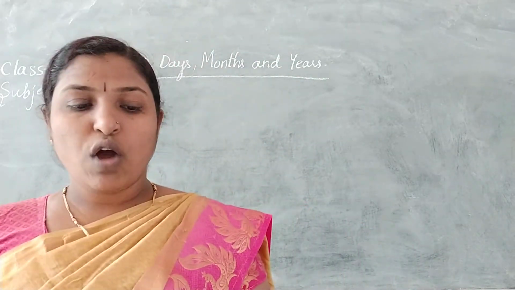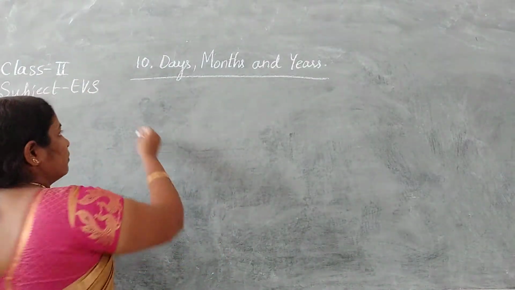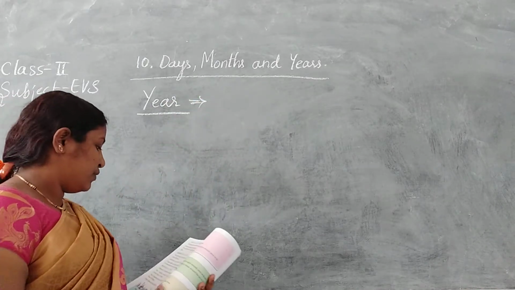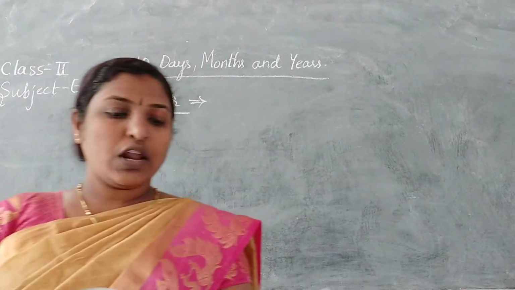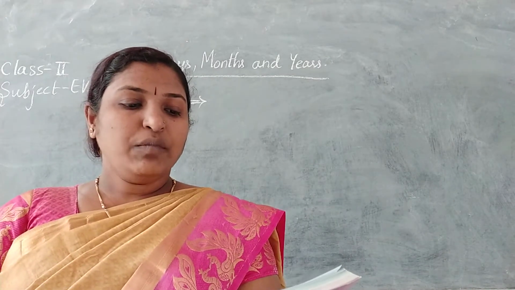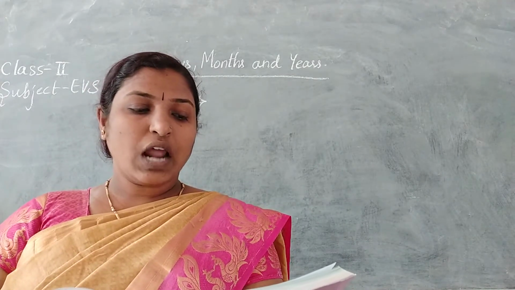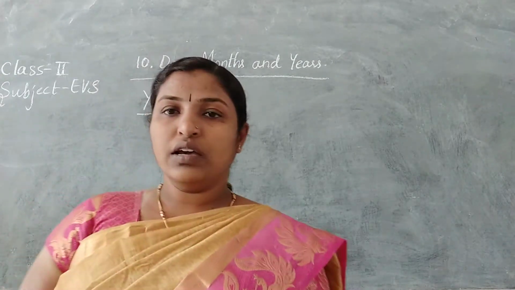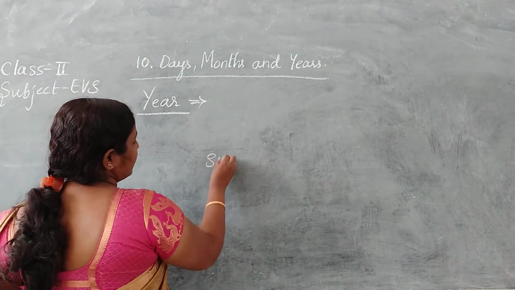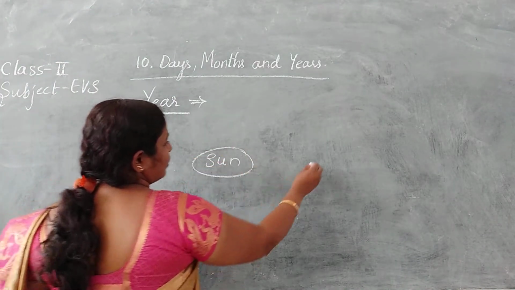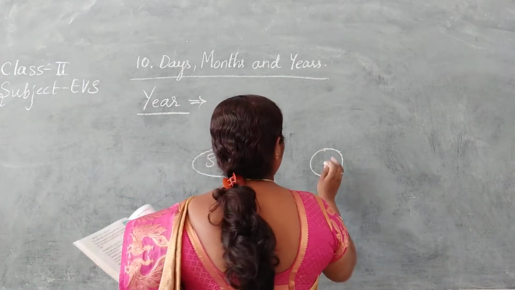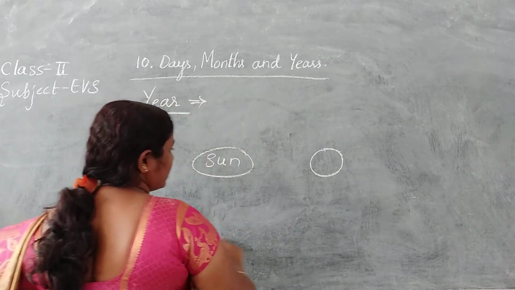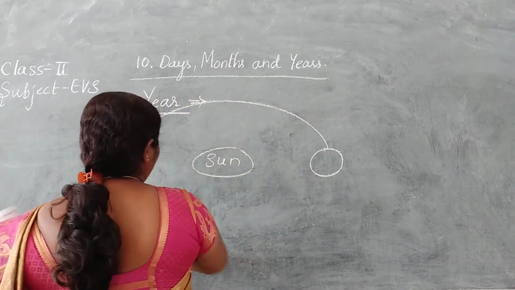Now today we will know about what a year is. Y-E-A-R, year. The earth also moves around the sun. The time taken by the earth to move around the sun once on a fixed path is called 1 year. Suppose there is a sun here and the earth is here. The earth will revolve around it and move around the sun like this in its own path.